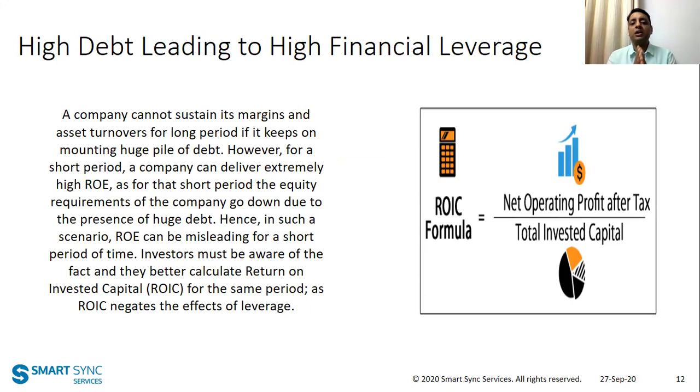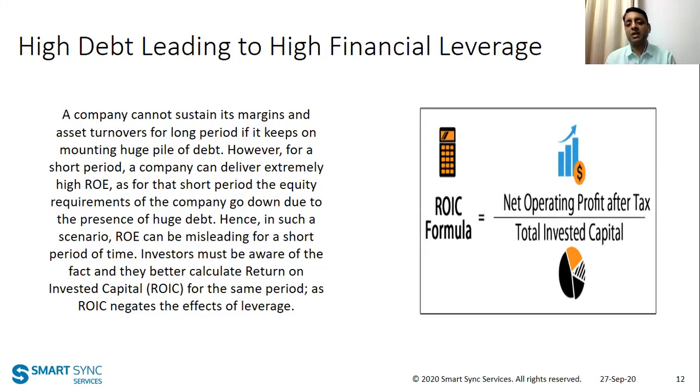If you remember our earlier example, we showed that by investing 100 rupees of my own money, I earned 10 rupees at the end of the year. That means there was zero debt. The only money I invested was my own, 100 rupees.